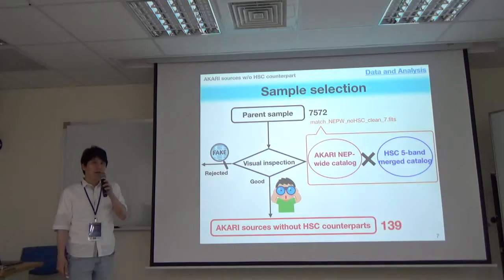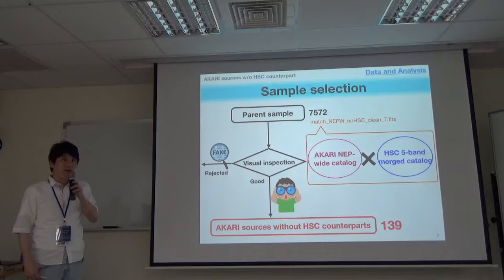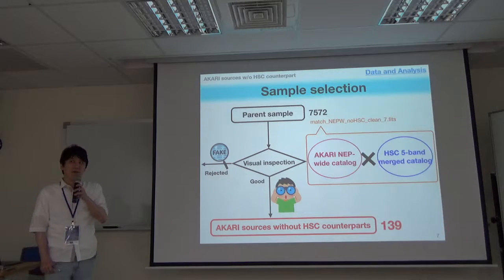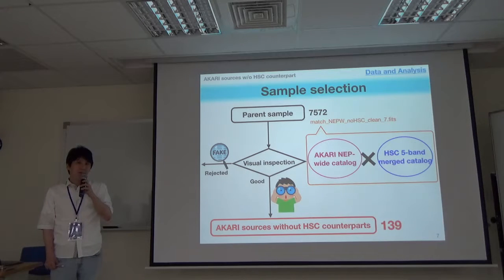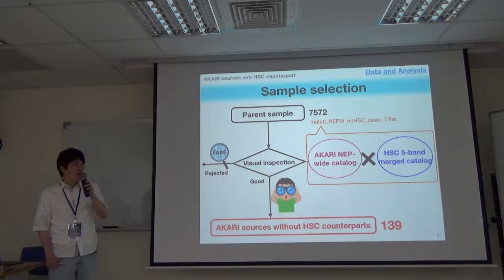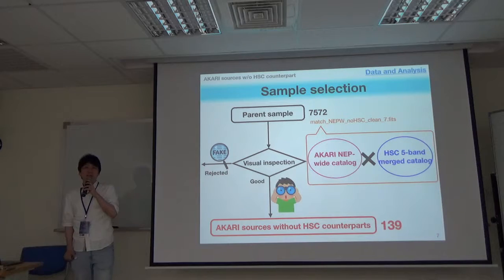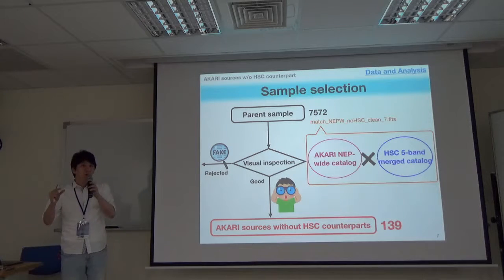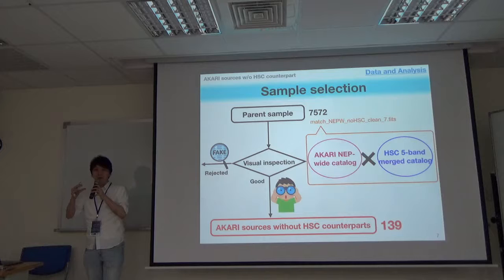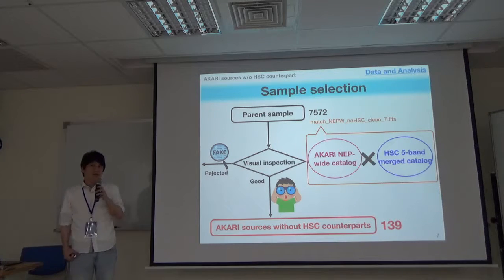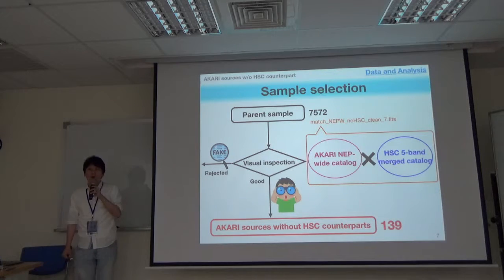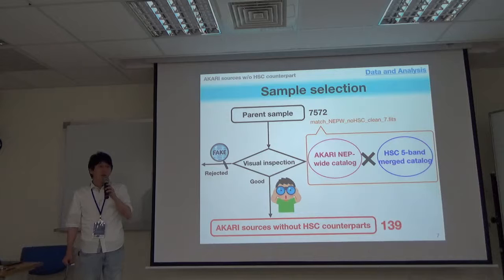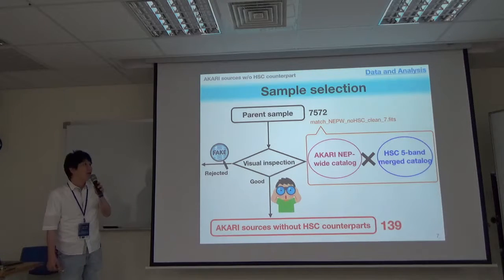Of the 139 that you found, do they often look spatially extended in the Akari near-infrared? That one did not look like a point source. Right, yes. Basically some of them are detected only in an Akari near-infrared band, but some of them are detected only in the mid-infrared short or mid-infrared long band, but they basically look like a sort of extended shape. Okay. Anyway, eventually 139 objects were selected as Akari sources without HSC counterpart in this work.